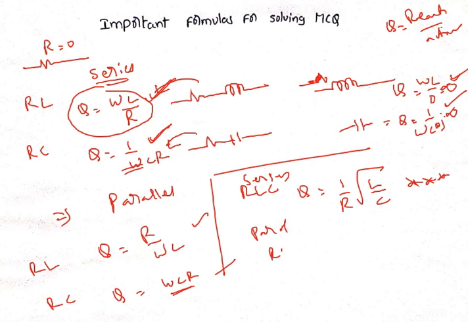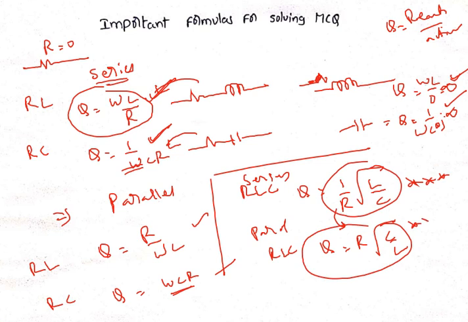parallel RLC circuit, Q equals just the inverse of that. What you will get? 1 by R root over L by C inverted, you will get R root over C by L. Just inverse of this. These are some of the important formulas regarding quality factor.